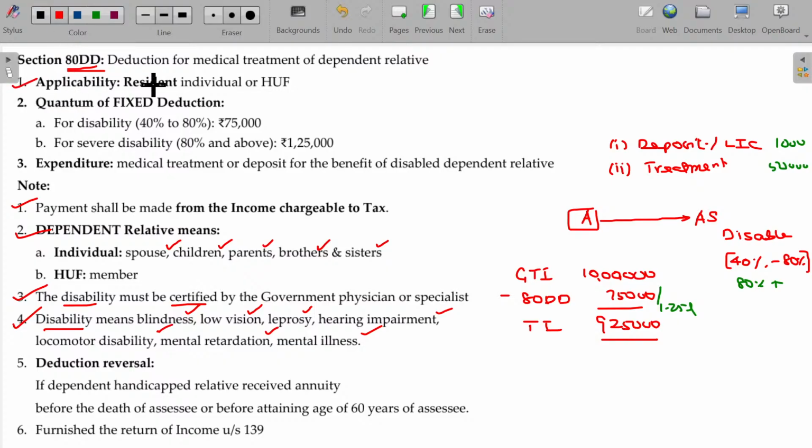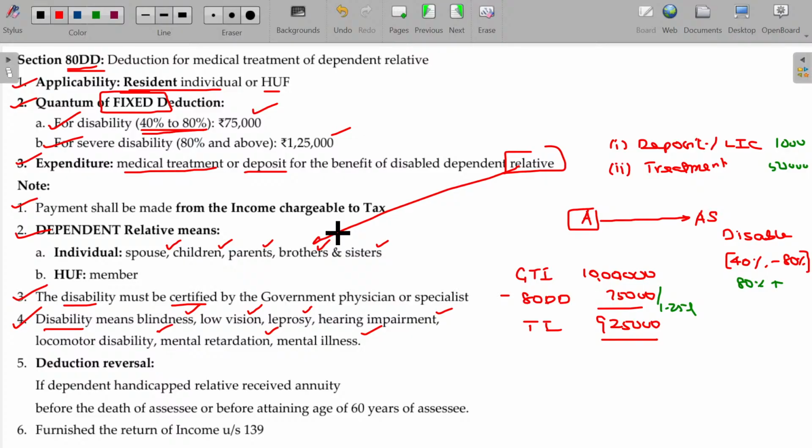So it is applicable only for the resident individual or Hindu undivided family. Quantum of fixed deduction is not based on the actual spending. Actual spending is not going to be considered. A flat deduction will be available here based on the disability level. If the disability severity is anywhere between 40 to 80 as per the certification you receive, then 75,000 can be claimable. Beyond that, then 1,25,000. Expenditure may be medical treatment or deposits for the benefit of the dependent disabled person. Then dependent relative can be taken. Relative is now defined here. Hope you will be now able to understand.